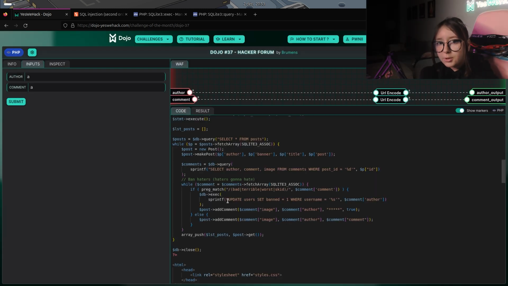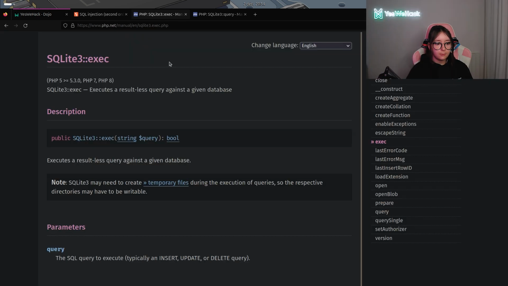The interesting part of this condition is that we are directly in an exec and not in a prepared statement. We can have a quick look at the PHP documentation, and as you can see, exec will simply execute the query without returning the results, which means that if you want to try a select SQL injection, it will not be possible directly because we won't have any results. We can maybe try to perform an error-based one, but not this way.